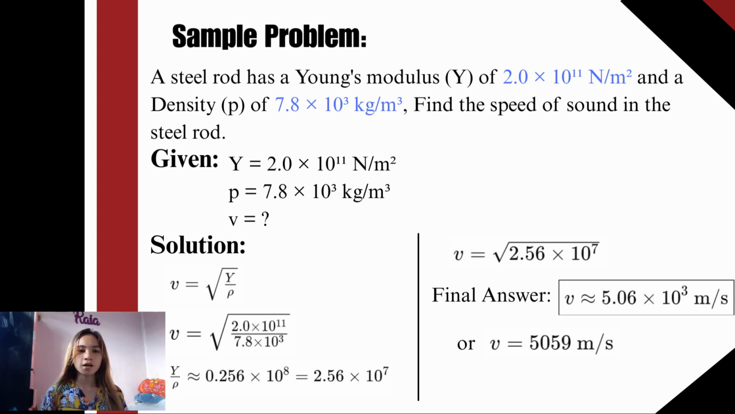For the solution, let's look for a formula first. As we have discussed earlier, the formula is V equals the square root of Y over rho. Let's substitute the given values. We have V equals the square root of 2.0 times 10 to the power of 11 over 7.8 times 10 to the power of 3. So we've got 2.56 times 10 to the power of 7. Now let's take the square root of 2.56 times 10 to the power of 7. Then we've got a speed of sound in the steel rod, which is 5.06 times 10 to the power of 3 meters per second, or 5,059 meters per second. So that is so easy.